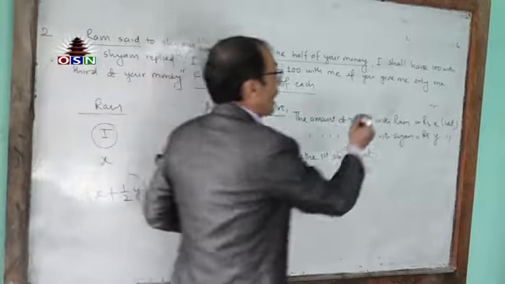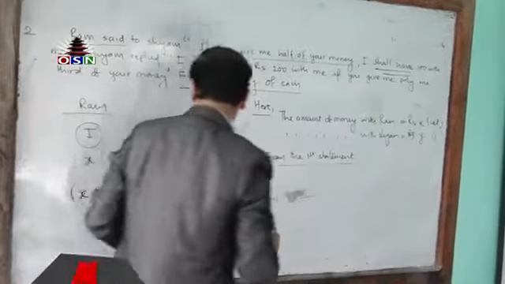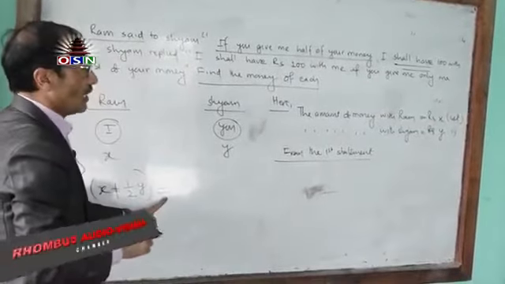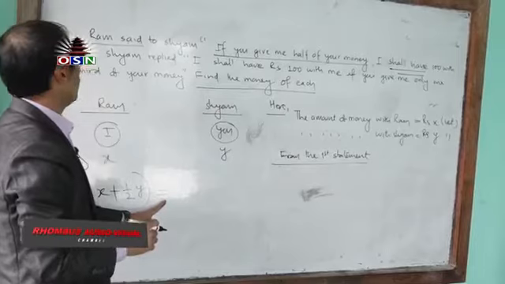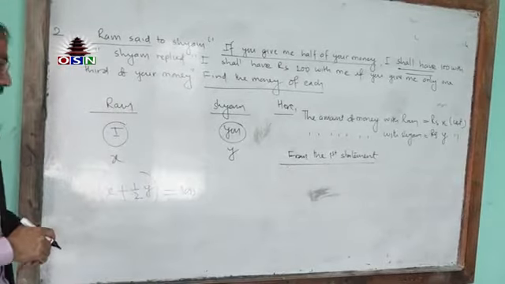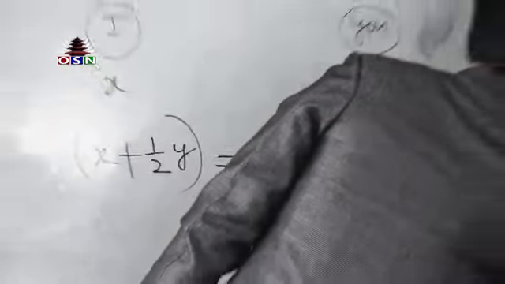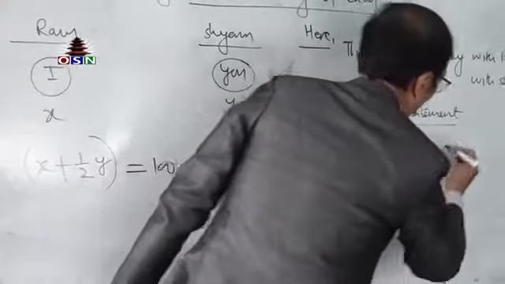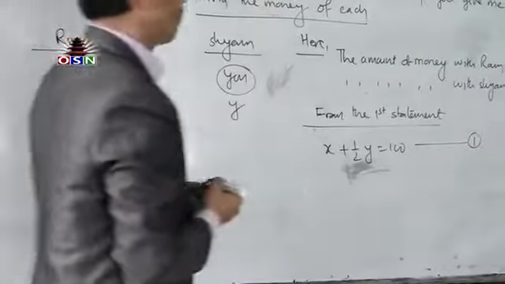Shall have is the verb, so I am writing the equal sign. I will have 100 rupees with me. So from the first statement we can write x plus half y is equal to 100. This is equation number 1.